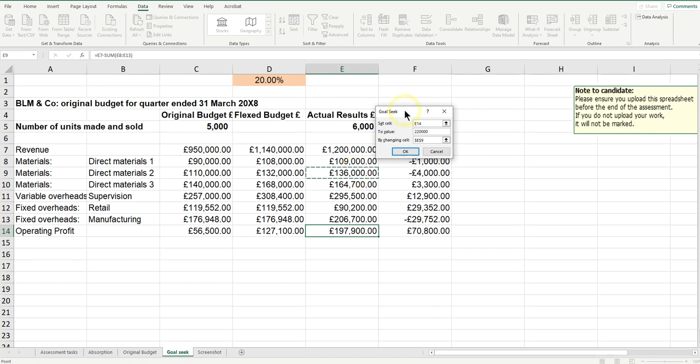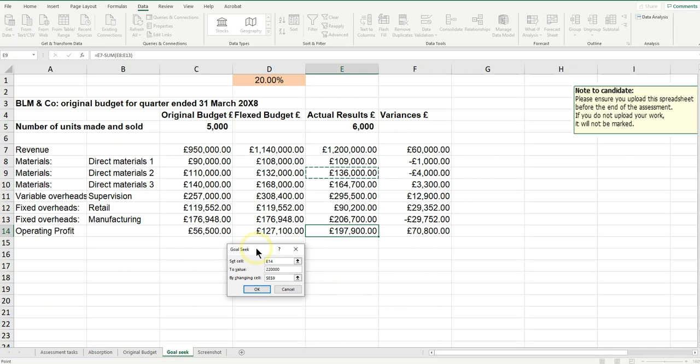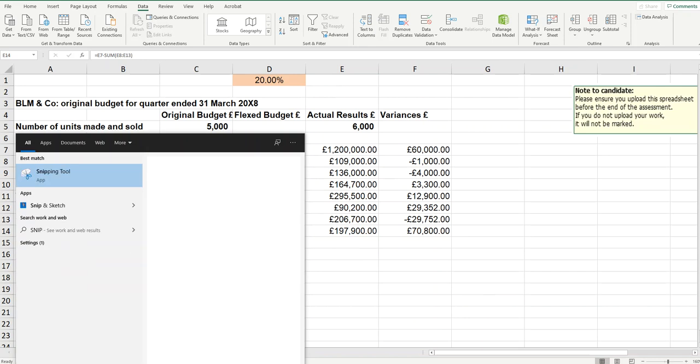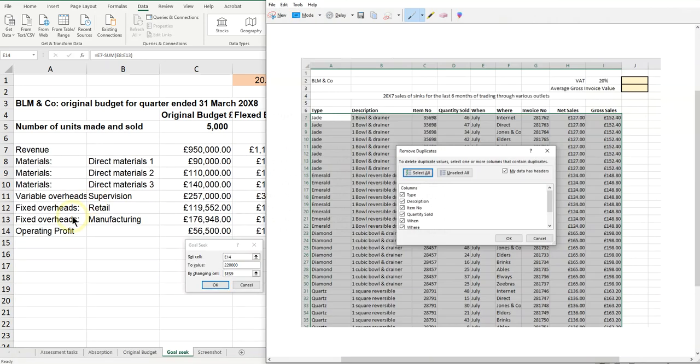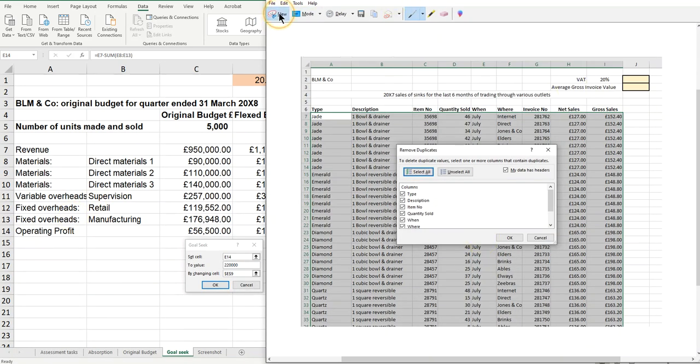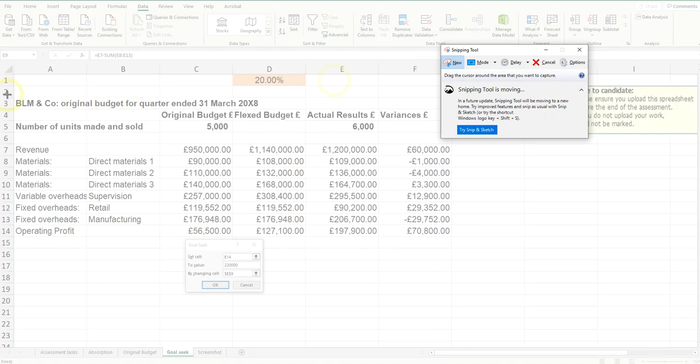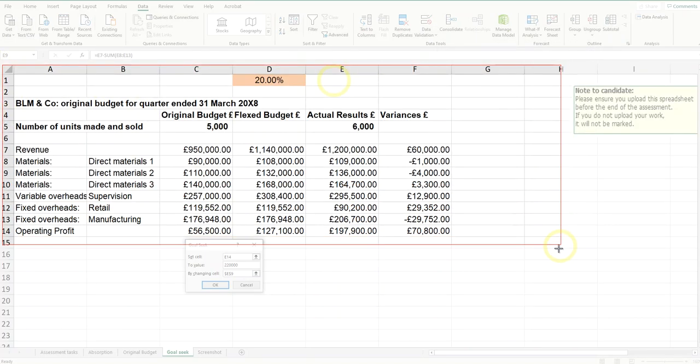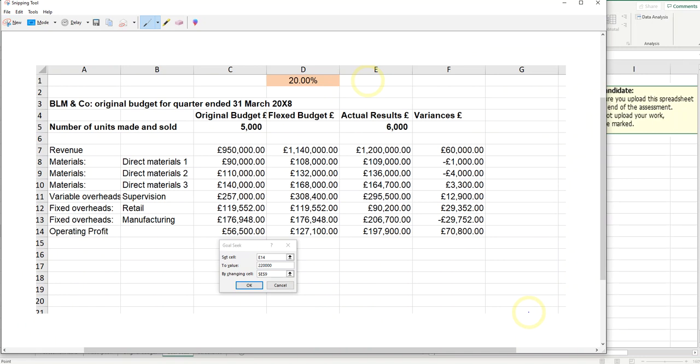Now, it did clearly say that before we click OK, we need to take a screenshot. I think it's good practice just to move it out of the way of any underlying data, and that way every possible mark is available to you. You can either use the print screen button on your keyboard now. I personally like to use the little snipping tool that comes with Windows, and I'm just going to go to New here, and then I'll probably pick up my headers as well. I've done a screenshot there.